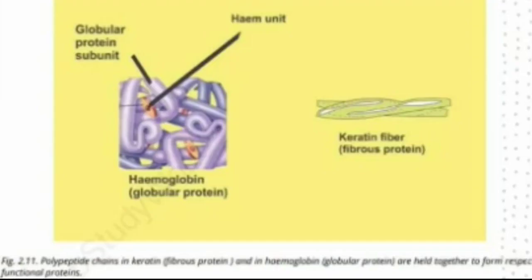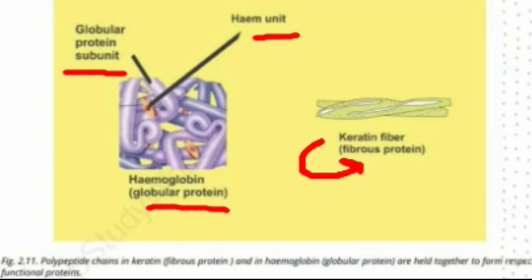As shown in another diagram, polypeptide chains in keratin and in hemoglobin, a globular protein, are held together to form functional proteins. Globular protein subunit and heme unit, the heme group. Here is the hemoglobin globular protein. Hemoglobin is a globular protein and keratin fiber is a fibrous protein because keratin is composed of various fibers.